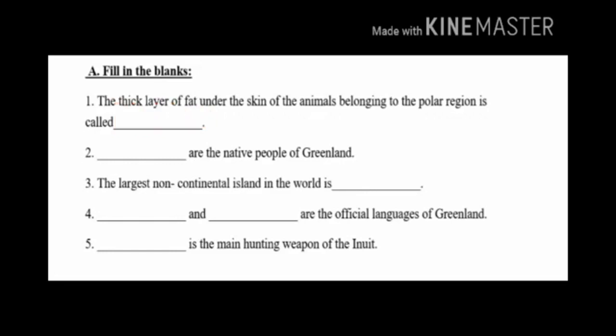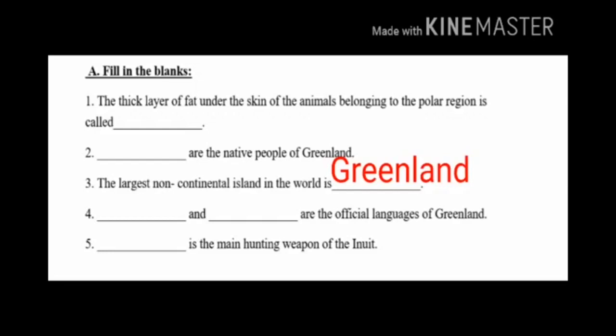Children, second question. Dash are the native people of Greenland. The answer is Eskimos. Eskimos are the native people of Greenland. Children, third question. The largest non-continental island in the world is dash. The answer is Greenland. The largest non-continental island in the world is Greenland.